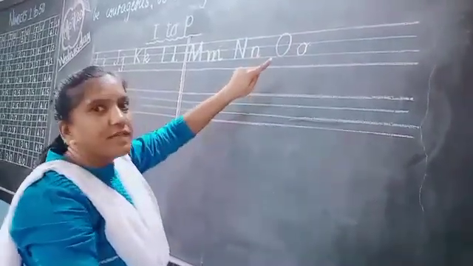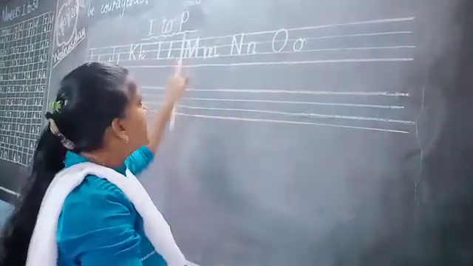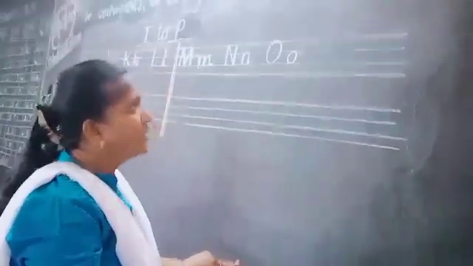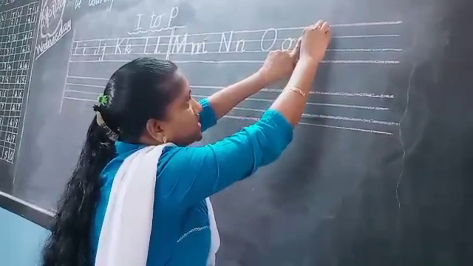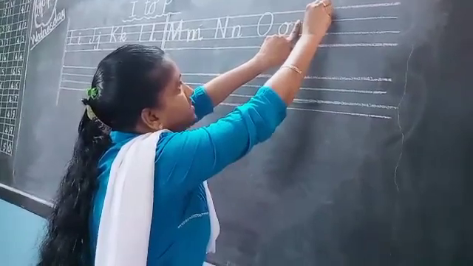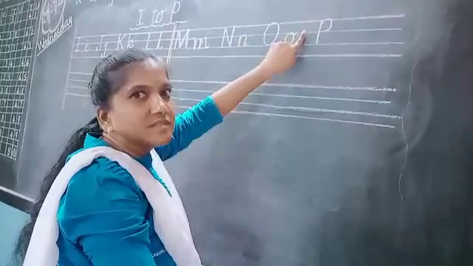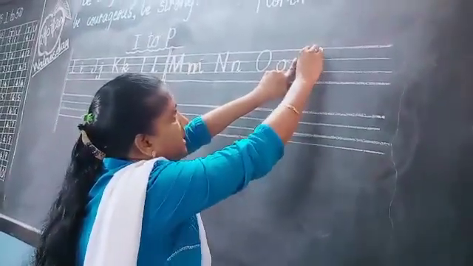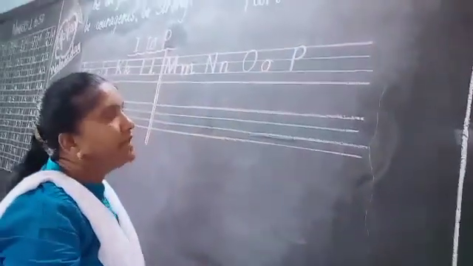Okay, after O, what comes after O? P. N, N, O, P. So I'm going to keep here one finger gap, and from this first red line to second blue line, standing line, and here half circle. See. This is capital P, standing line, and this is half circle. This is called P capital.